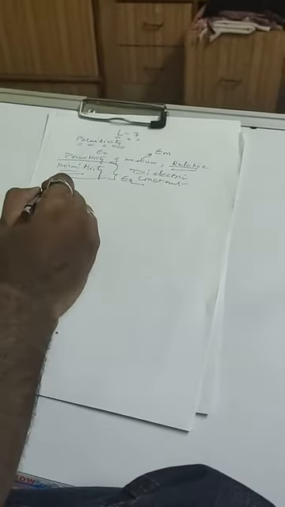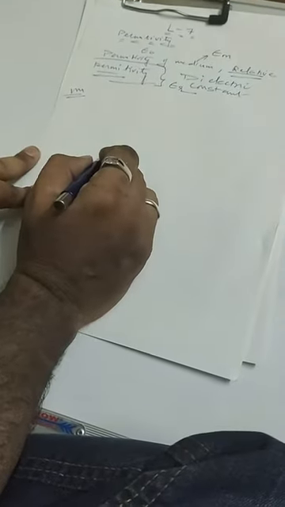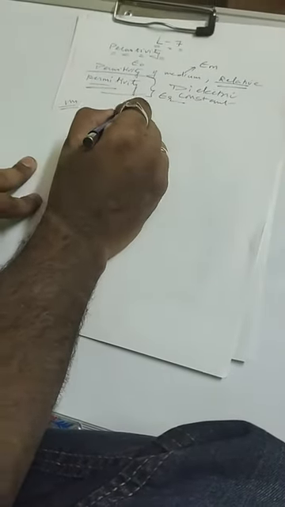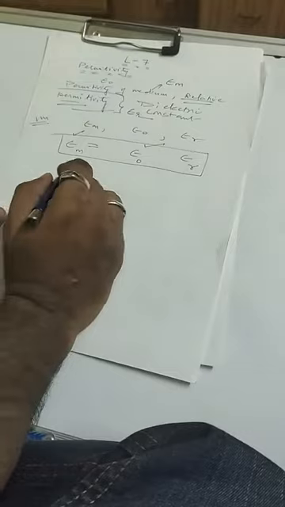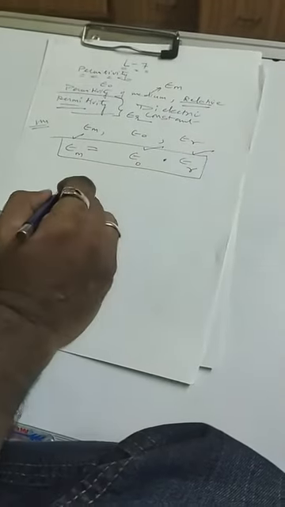So a very important one mark question in the board exam, in objective, can be asked: what is the relation between epsilon m, epsilon 0 and epsilon r? So you know ABCD. Write M first, write O, then write R. So what is the relation? Just put an equal to sign. Epsilon m, that is the permittivity of medium, will be equal to permittivity of free space, epsilon 0, times epsilon r, the relative permittivity.